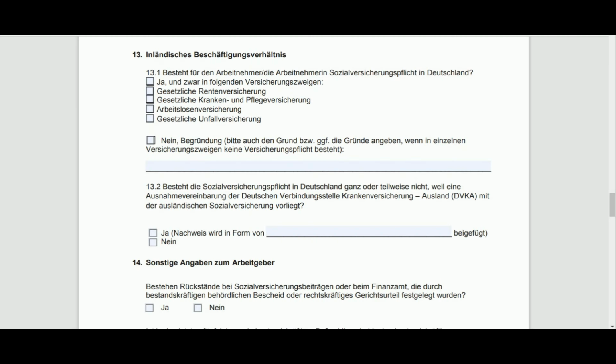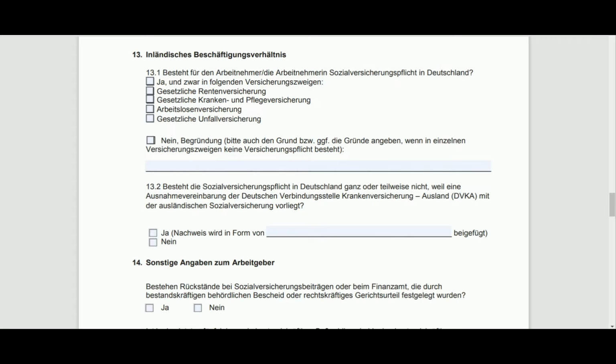Now, that doesn't mean you won't get blue card. For this reason, if your salary is less than 57,000, then your application will go to a third agency called ZAB. They will identify whether your qualifications, your job is in requirement, it's in skilled categories, it is in shortage profession. There are multiple parameters they will be checking, and then they will accept your application for blue card. Else, if your core salary is more than 57,000 euros brutto per year, then you are straight away eligible for blue card and you can apply for that.